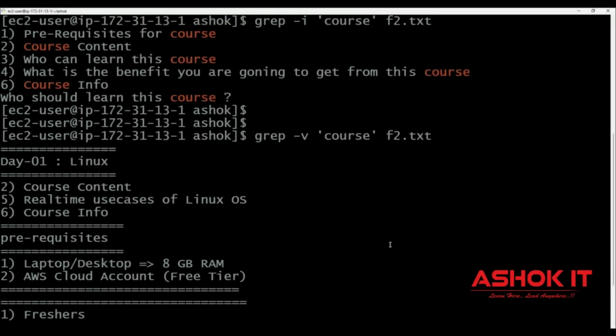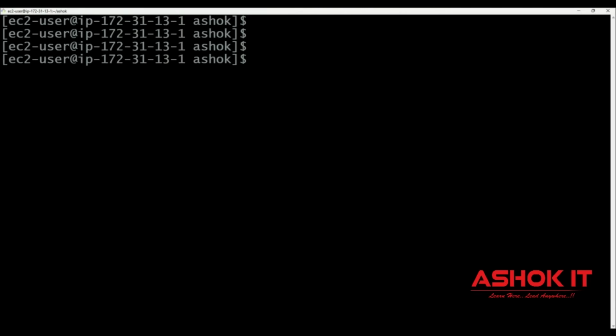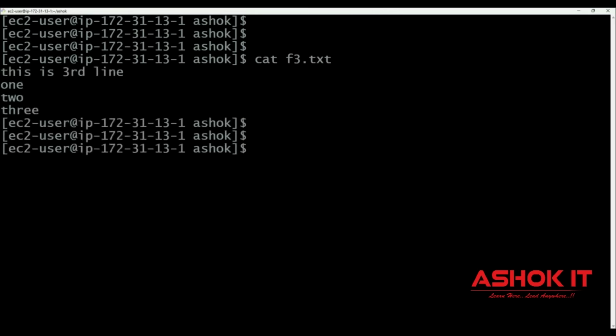Okay, the next one. I want to edit files in Linux. For example, here I have a file, cat f3.txt. Now in this file, some data is available. This is the third line, 1, 2, 3 is available. I want to add some new data to the file, or I want to modify it. This is the third line, it is displaying.